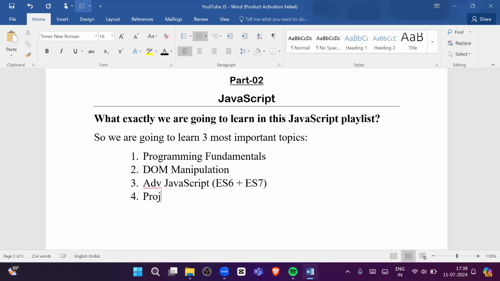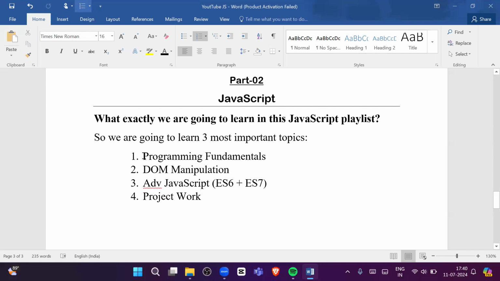After that, we will learn projects. Not learn, we will actually create the projects. Whatever knowledge we gain after learning the fundamentals, after learning DOM manipulation, and after learning advanced JavaScript, including ES6 and ES7 features, by then we have enough knowledge and are ready to implement the projects. So after that we will start the projects.